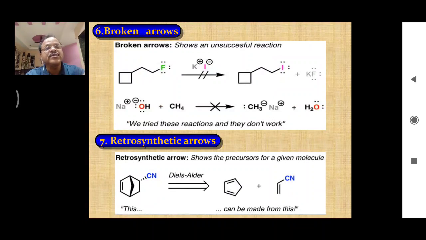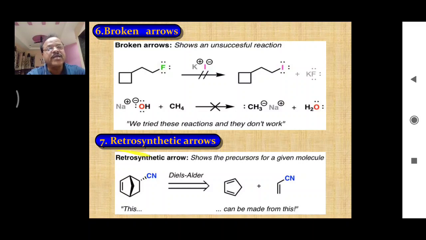Now let's consider another type of arrows, broken arrows. These are represented in this way. So what does it indicate? A broken arrow shows an unsuccessful reaction. The reaction will not occur. So this is the meaning of these types of arrows, called broken arrows.